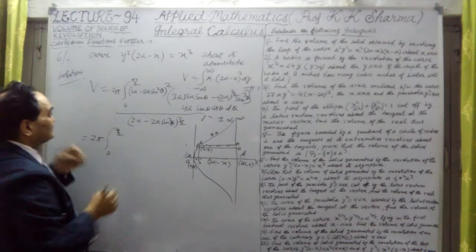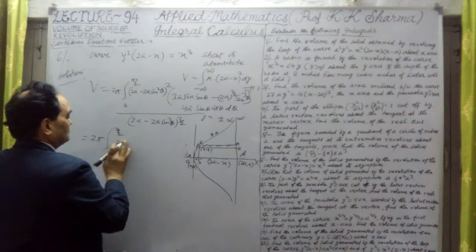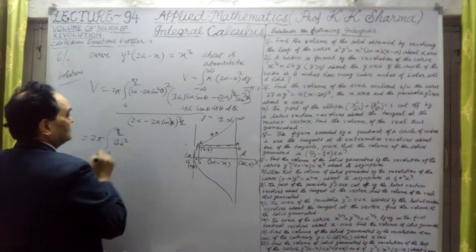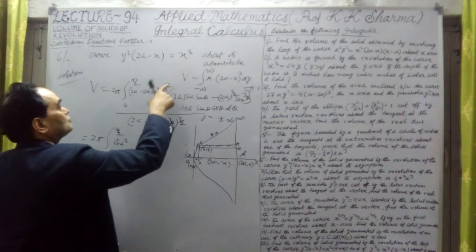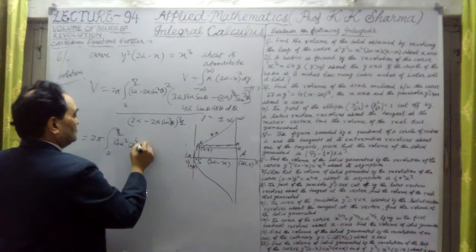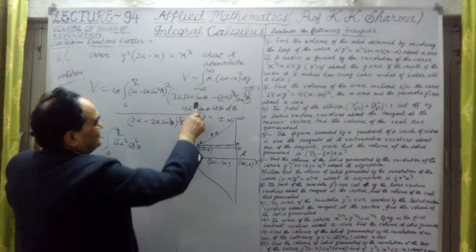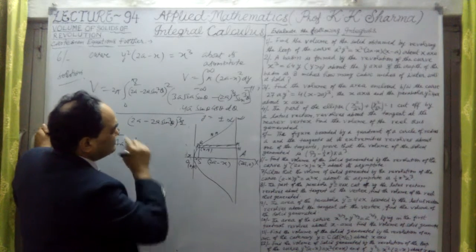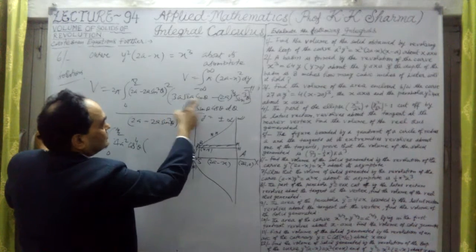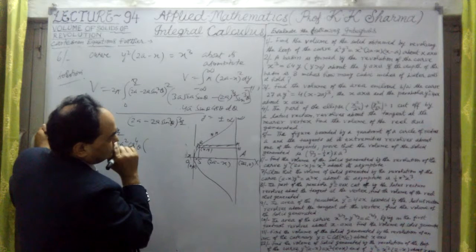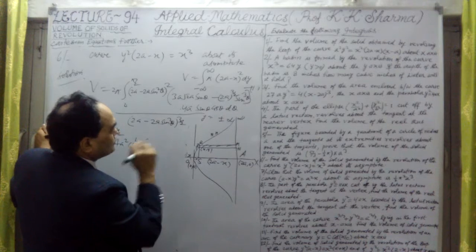Here this (2a) whole square will come out. 2a square means 4a square, which I have taken outside. Now inside it will be cos square theta, so it will be cos 4 theta. Try to understand, this is cos 4 theta. Now inside this is sine theta, sine cube theta, in multiplication that we will take. But 3a, and that is 2 raised power 8, then square root is 2 root 2. Okay, that let me keep.